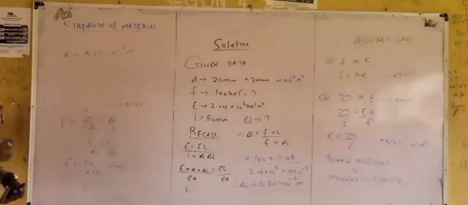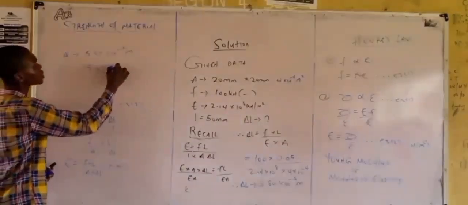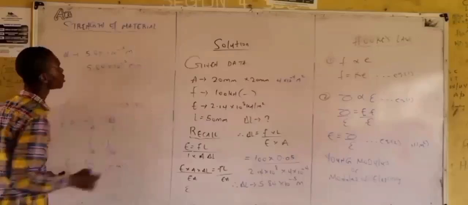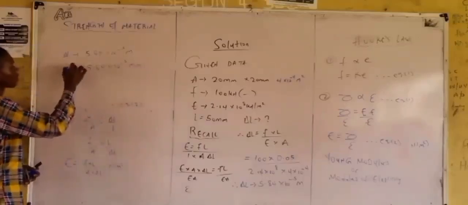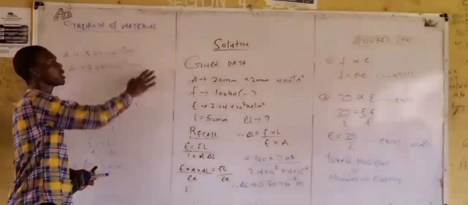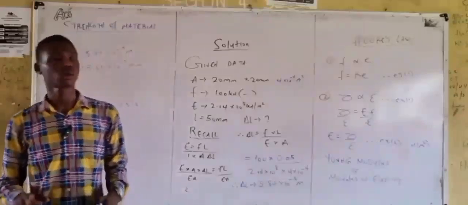Now, your change in length in mm will be 5.84 times 10 raised to the power of minus 2 mm. Then this is your final answer. This is change in length in meter, and change in length in mm. Any question? All right.